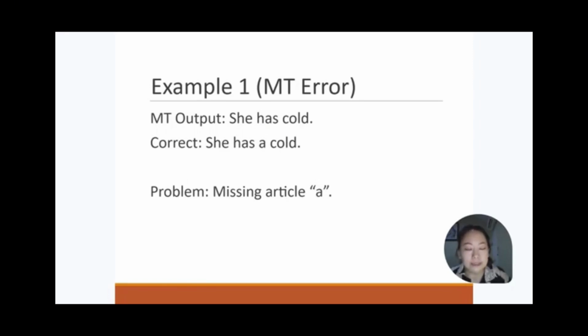As we can see here, machine translation output: she has cold. In English, when referring to an illness like a cold, we need to use the indefinite article a because cold is a countable singular noun in this context. Saying she has cold sounds unnatural and grammatically incorrect. The correct form is she has a cold, which means she is suffering from the common illness.